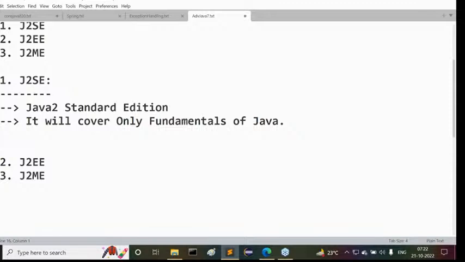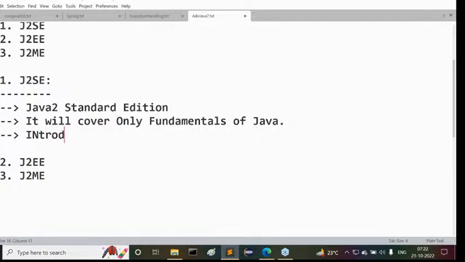Note my point here: out of these many subjects, J2SE will cover only the fundamentals of Java. It will not cover the complete Java programming language. Please recognize this point that I'm telling you. Right, sir, inside these fundamentals, what topics exist? Inside the fundamental content, what concepts are available? I'm writing the main concepts here. I'm not going to give the total Core Java syllabus, only the main concepts.